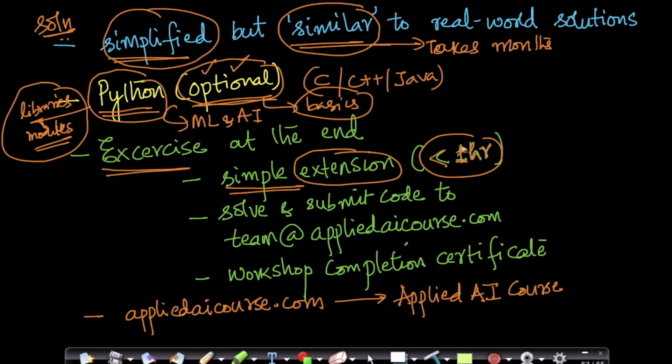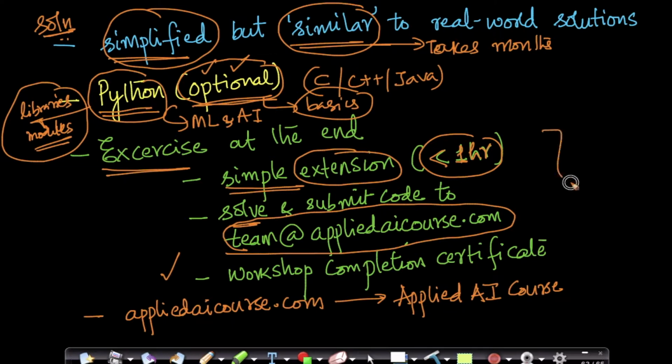So I strongly recommend you finish this exercise and submit the code to team@appliedaicourse.com. Once we receive your solution code at team@appliedaicourse.com, we will send you the workshop completion certificate, because when you submit your code, you've successfully completed the whole workshop.